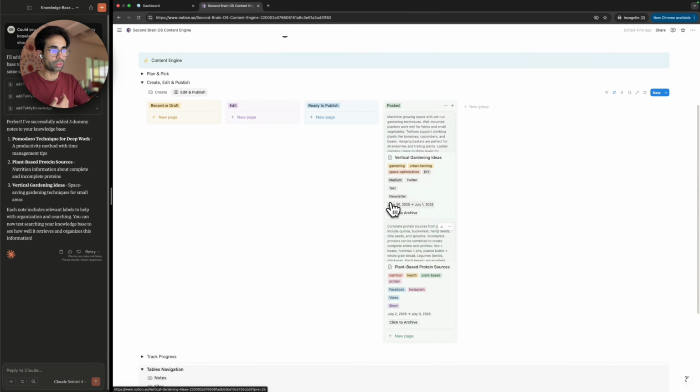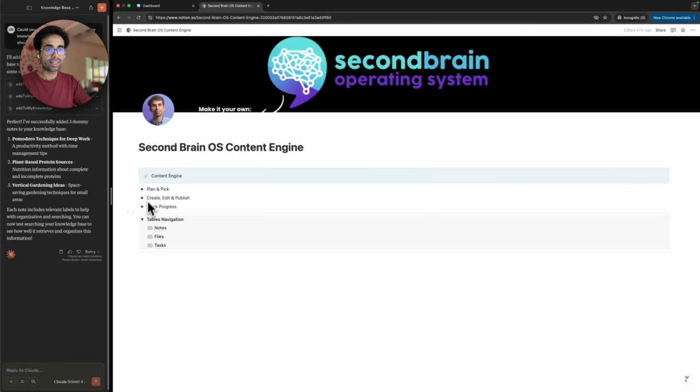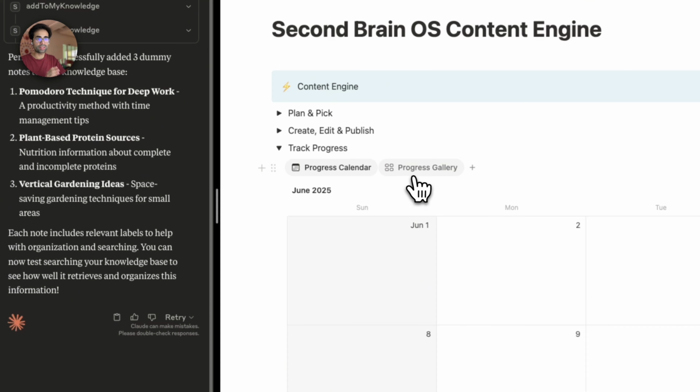As the days go by, for example, if it's tomorrow or a couple of days later, then these will also start to get removed from the post view because you want to be seeing what's fresh and what's recently completed. And then finally, in the calendar, things stick in the calendar though. In the calendar and the gallery, everything sticks.